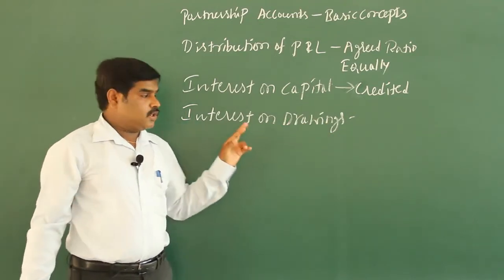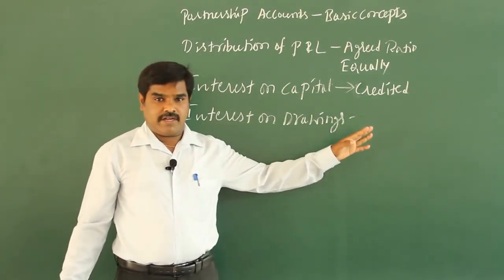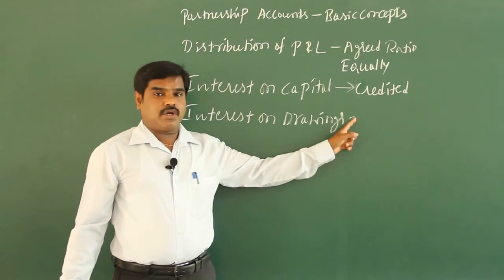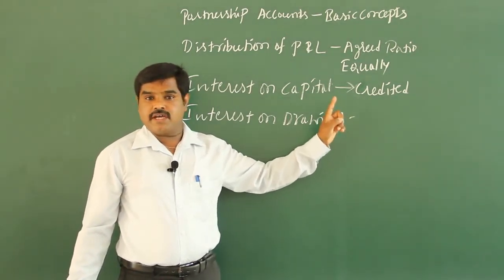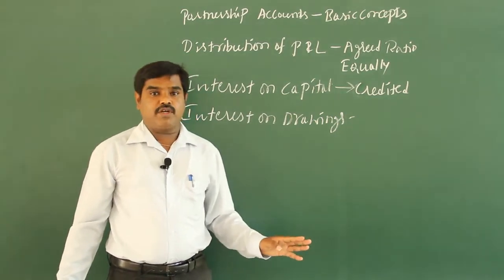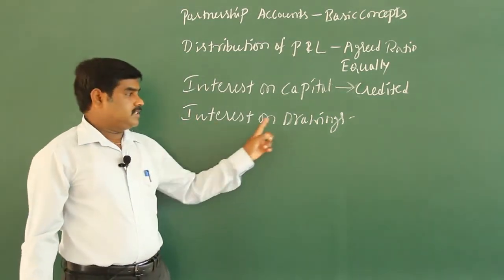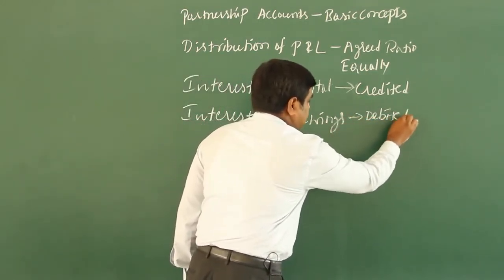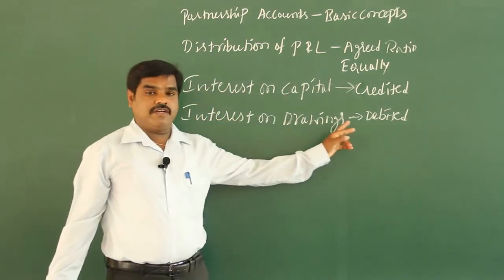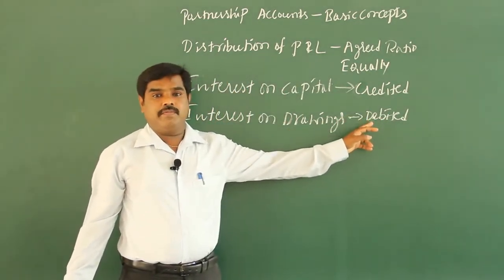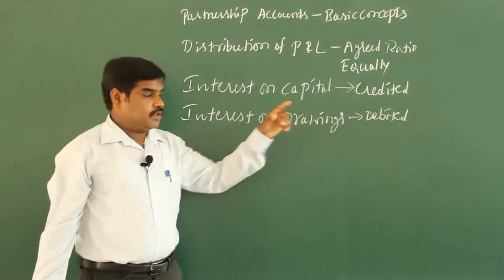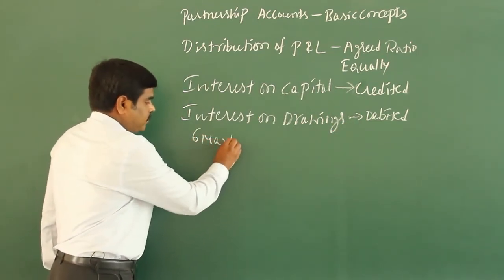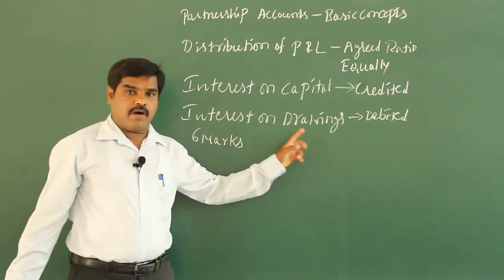If the rate of interest on drawing is given in the agreement, then we have to calculate interest on drawing. Keep it in your mind. Interest on drawing should be calculated if it is mentioned in the agreement. If it is not mentioned in the agreement, no interest should be calculated. After calculation, interest on drawing has to be debited to partner's capital account. We have a problem on this interest on drawing. Of course, it's important for a 6 marks problem.